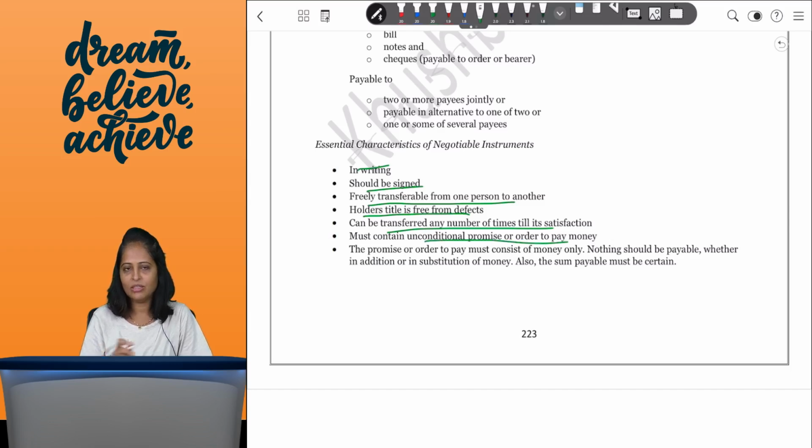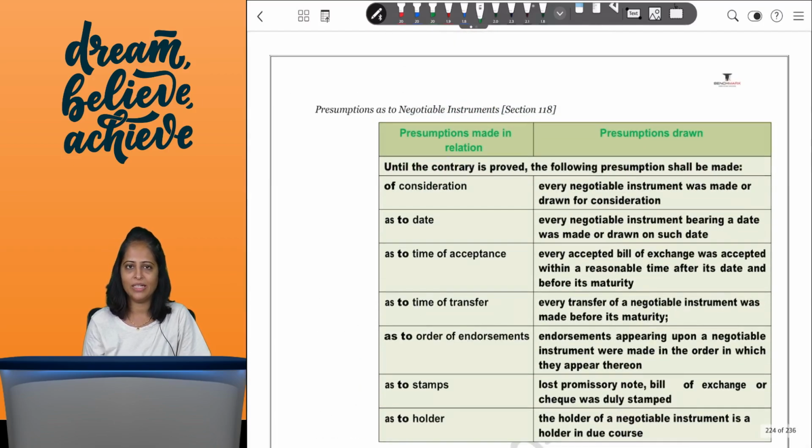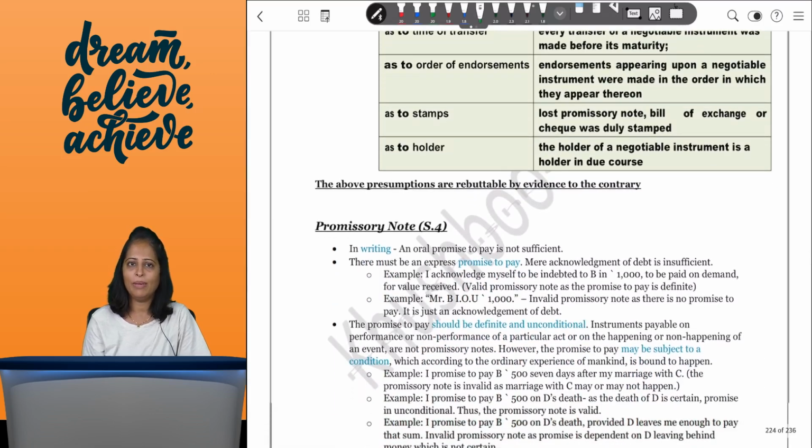It has to be an unconditional promise or order to pay. There should not be any conditions attached, such as that I will pay you the sum mentioned in this instrument provided you do this for me, or provided certain conditions are satisfied. There are no conditions attached in a negotiable instrument. It has to be an order to pay money only, and the sum has to be certain, a definite sum. You cannot promise to pay something which is not money or something which is in kind.